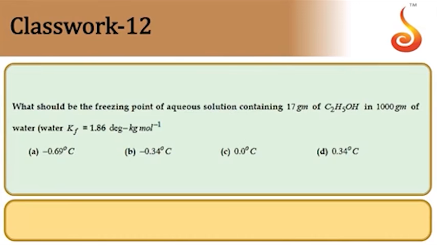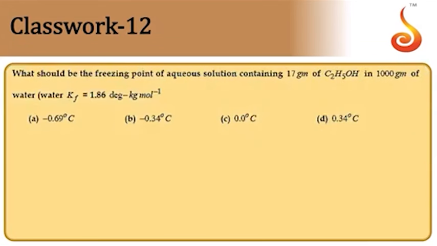Next, what would be the freezing point of a solution containing 17 grams of ethyl alcohol in 1000 grams of water? Asking the freezing point. Again the same formula. Freezing point depression delta Tf is equal to Kf into molality. So delta Tf is equal to Kf, 1.86, into molality.